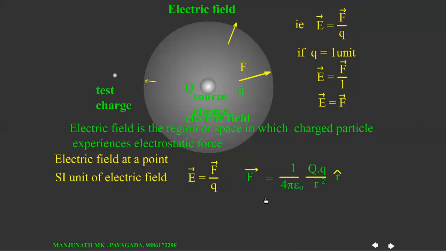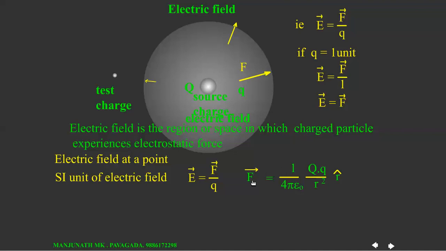Okay, now let us consider the force on charge Q which is placed at this point at a distance of r from the source charge. According to Coulomb's inverse square law, F is equal to 1 over 4 pi epsilon naught, Q (charge on this one) into q divided by r square, into unit vector r cap. This gives the direction of the force.